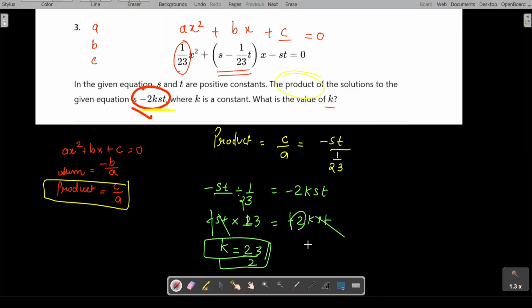Okay, because we have 2 here. So simple, we are just solving the equation and we are getting the answer. I hope that makes sense. Let's go to the next question. Let's see what type of question it is.